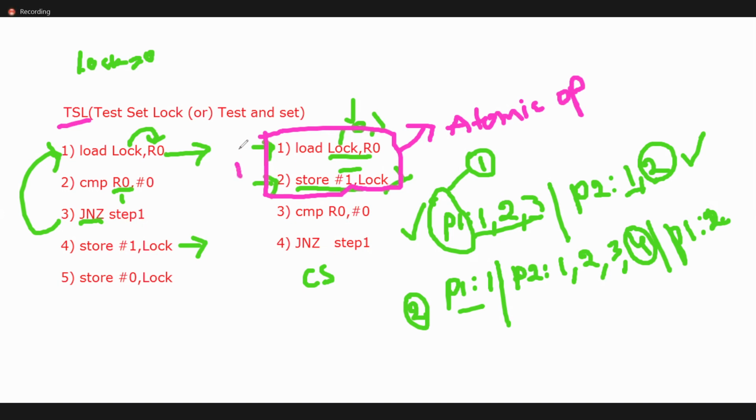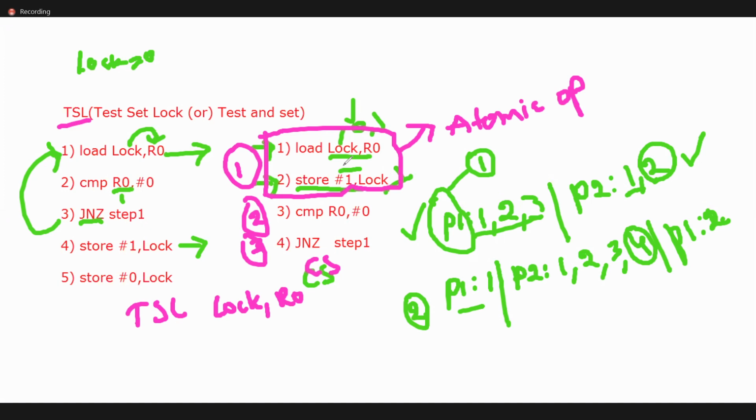So now, instead of this whole thing, we write TSL, comma R0. The remaining are the points. This is the second point, and this is the third point, the critical section. These two are combined and we can write them as one atomic operation.